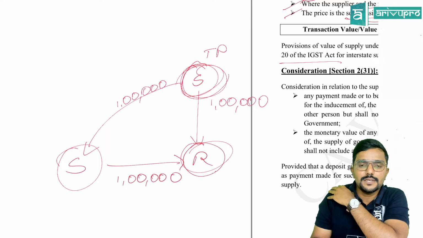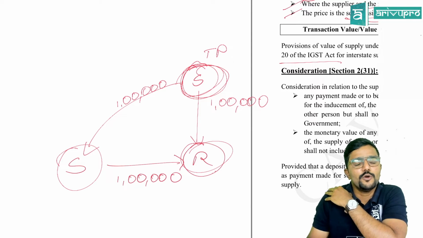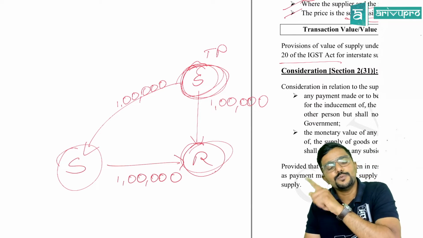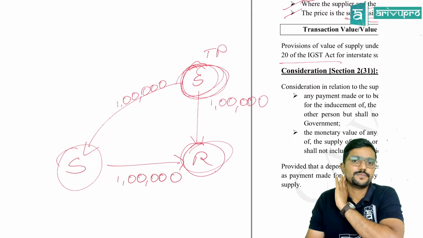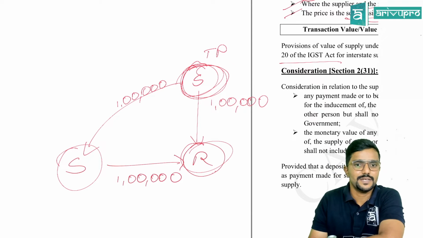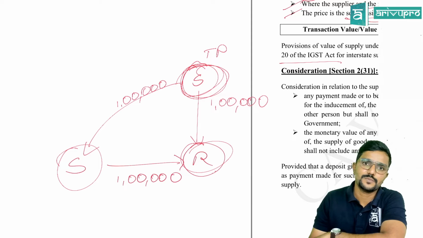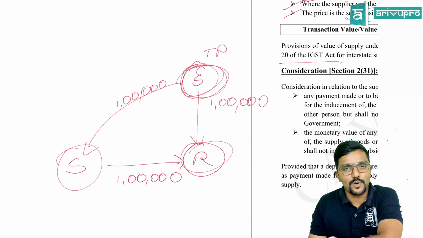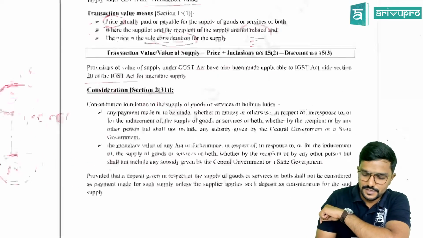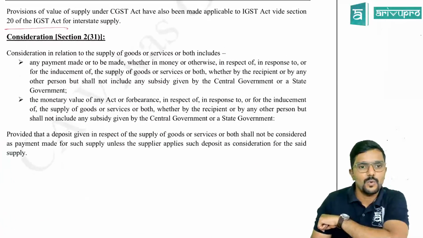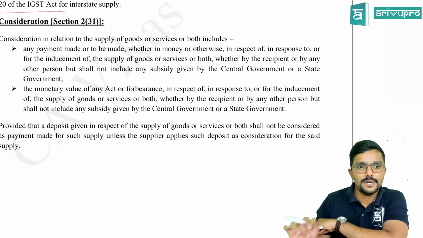He is asking the third party, Shreyas, to pay it. But no problem. Who is assumed to have paid this? That is the recipient. It is understood that the recipient has paid it, even though it is coming from the third party. So consideration can flow from the third party. No problem. Clear, guys? Yes, sir.